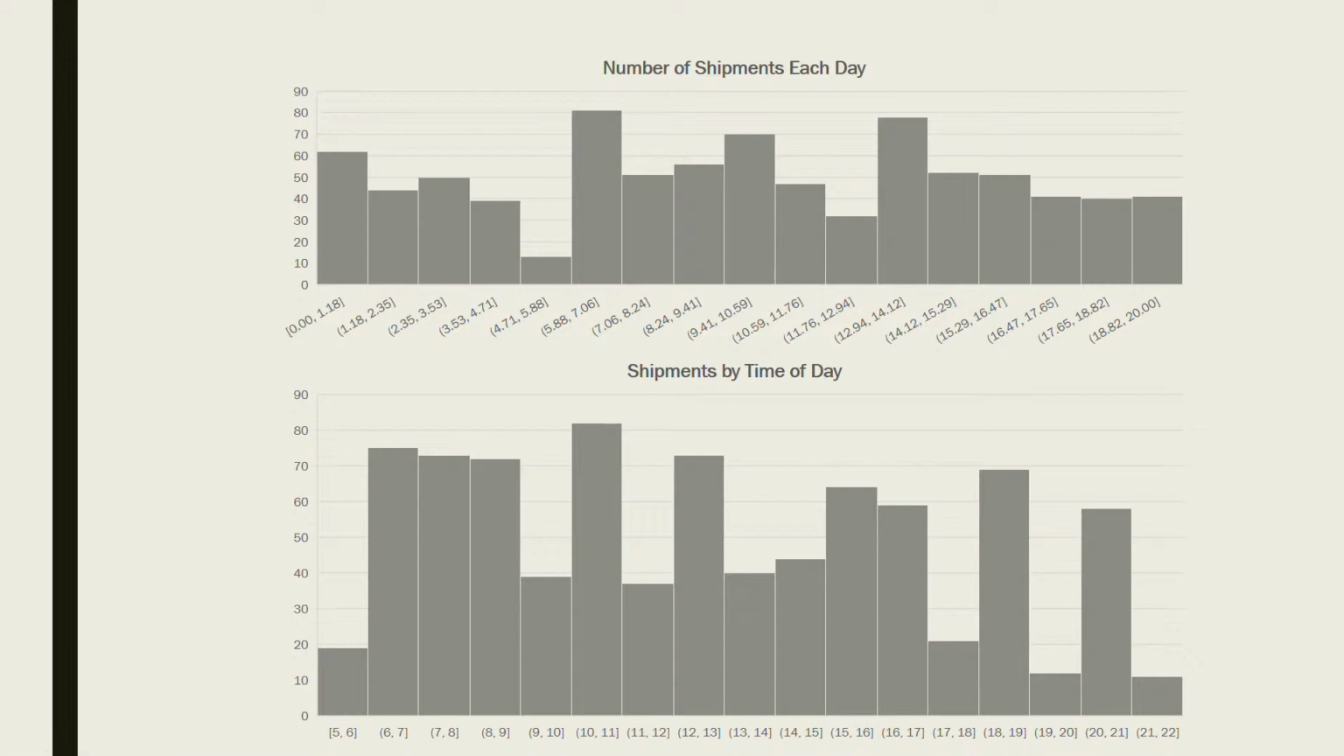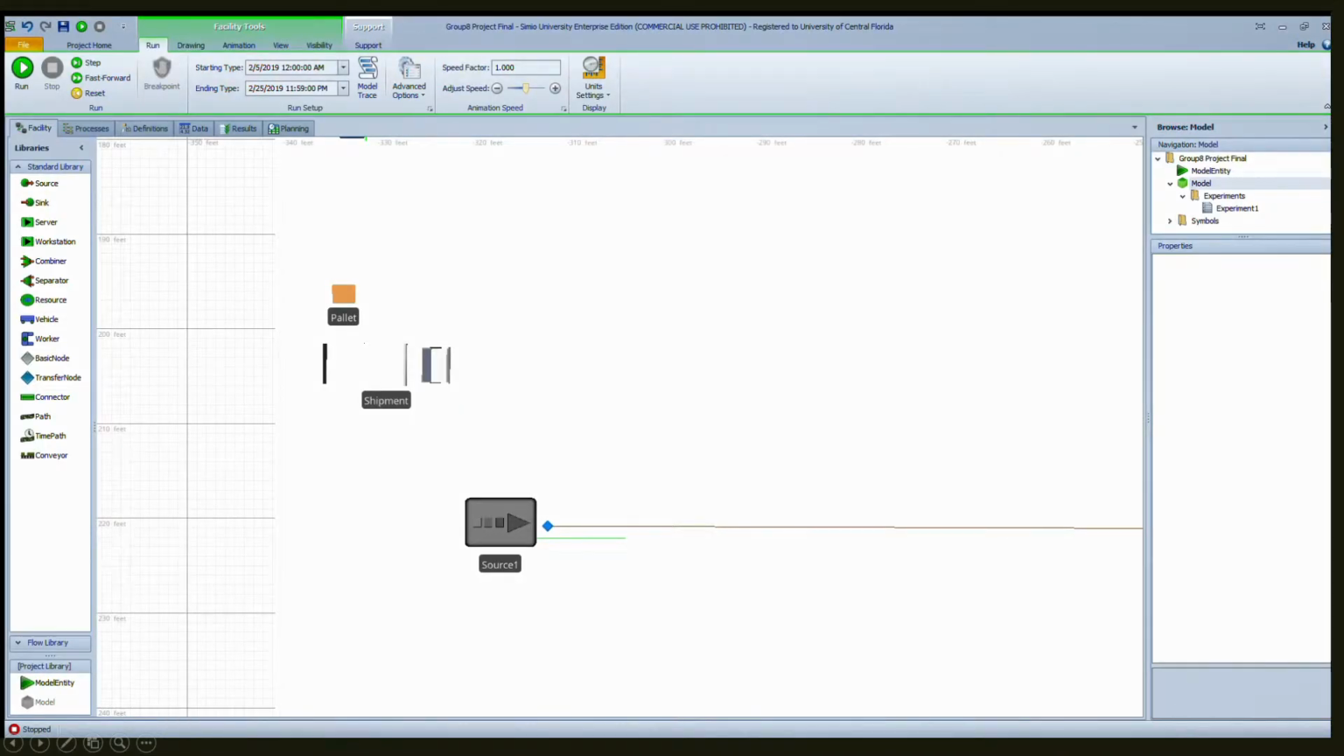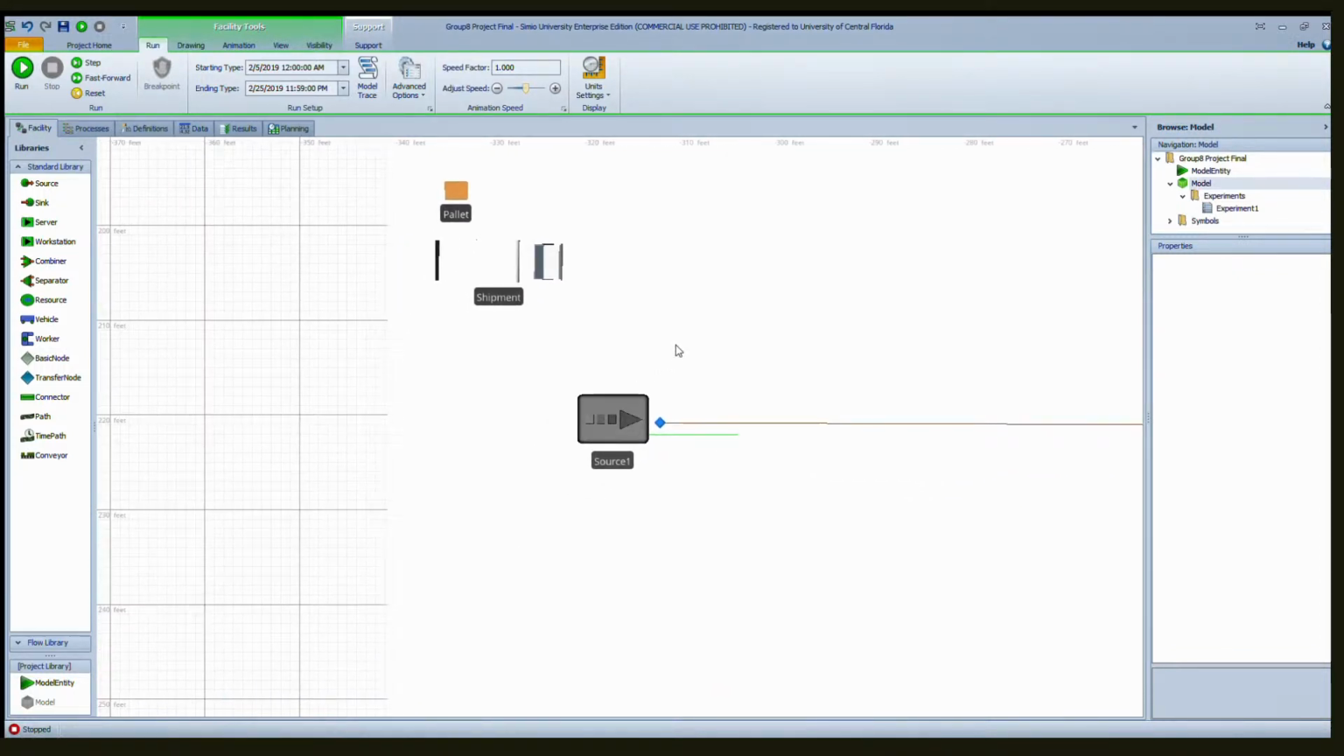Now we're going to move on to the Simio video with Luis. Hello, I'm Luis Gonzalez with group number 8, and today I'm going to be talking about the warehouse simulation we did for our final project.